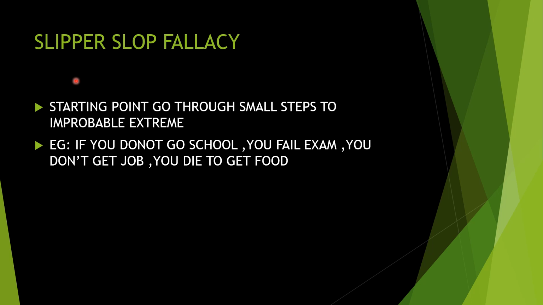For example, if you don't go to school, you will fail the exam. Okay, this much is fine. If you don't go to school, you will fail the exam. You don't get a job, you die for lack of food. So see, the extreme side it's going to. That kind of thing is what we call slippery slope fallacy. It starts with not going to school and reaches where you die for lack of food. So it is an extreme. That fallacy is what we call slippery slope fallacy.